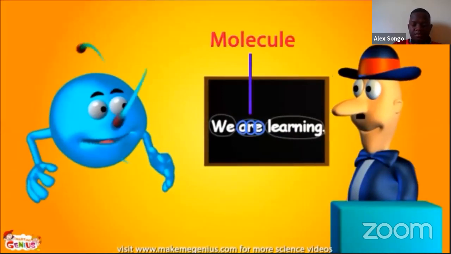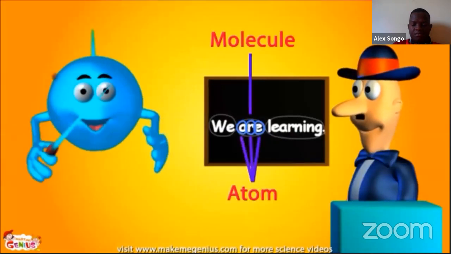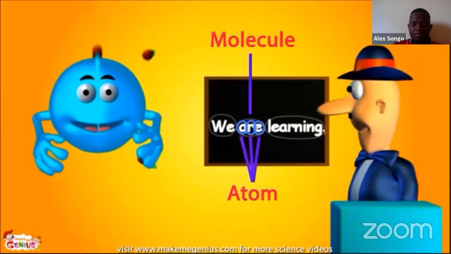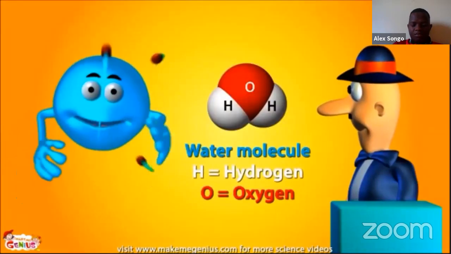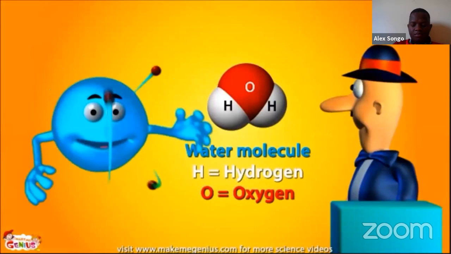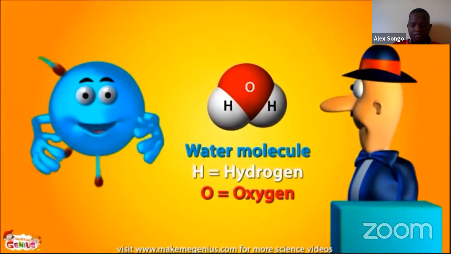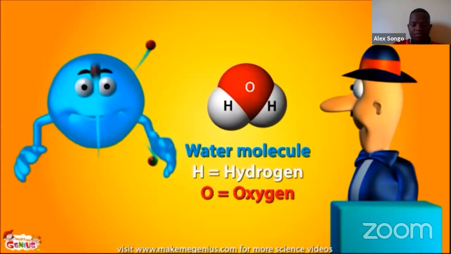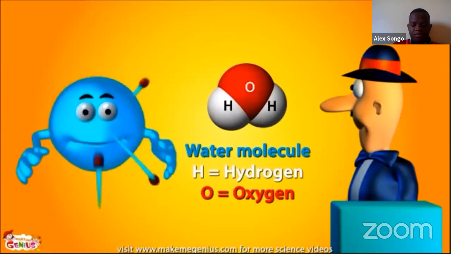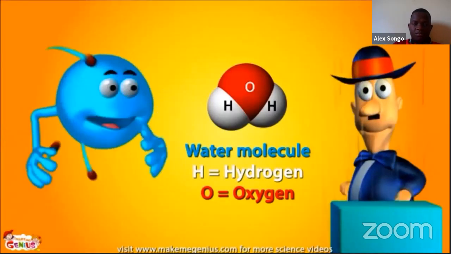Similarly, everything is made up of molecules, but molecules are made up of atoms. So atoms are the smallest unit of everything. See, water is made up of water molecules, but water is made of atoms. There are 2 atoms of hydrogen and 1 atom of oxygen in each water molecule. So when atoms join together, they form a molecule. And when molecules join together, they form a thing. So now you understand. Good.